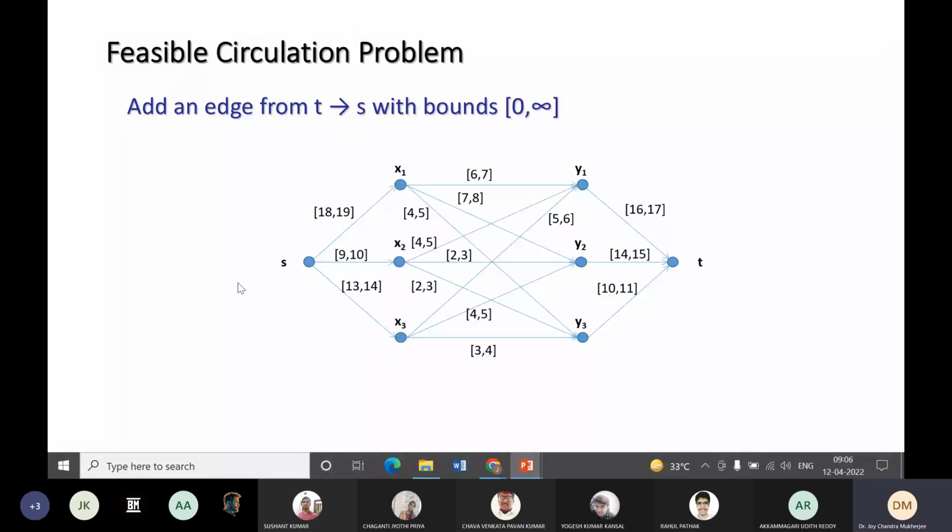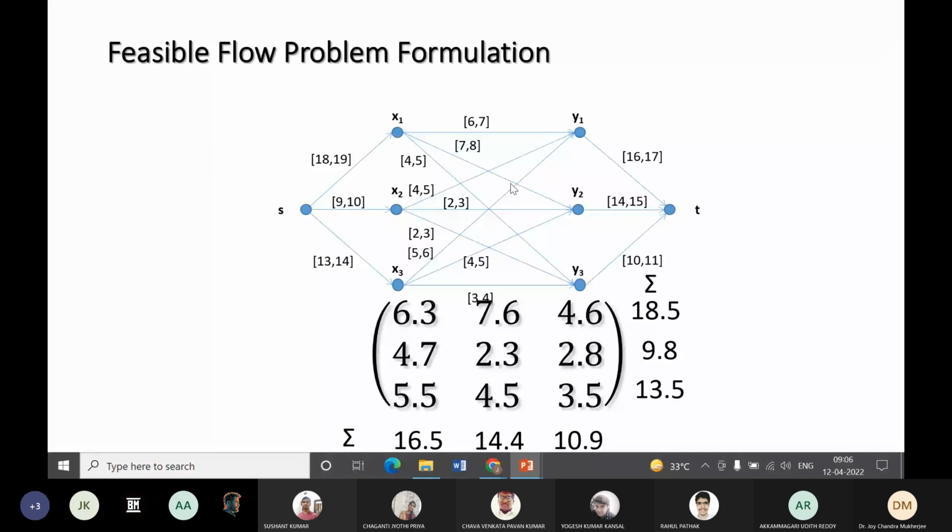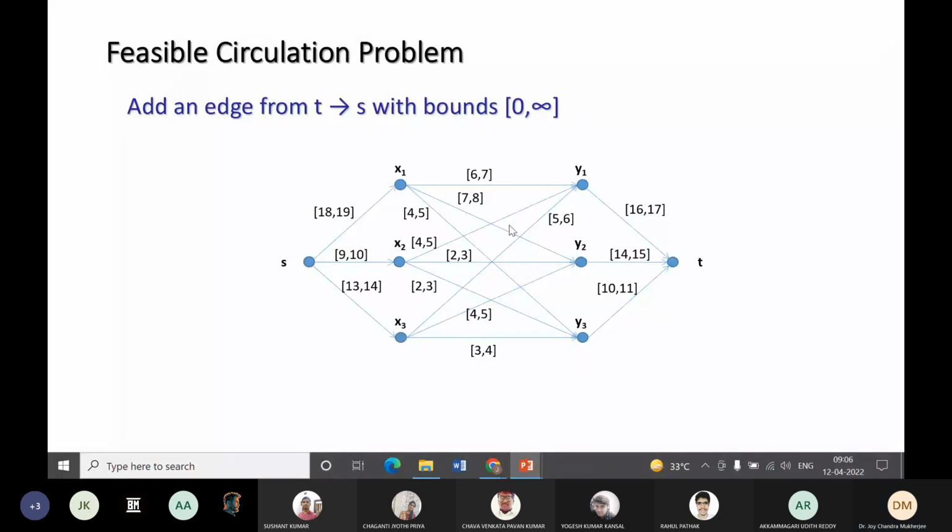Now we have converted it to a feasible flow problem. Then we will convert it to a feasible circulation problem. To do that, the procedure is from T to S, we add another edge whose lower bound is 0 and upper bound is infinity. That makes it a circulation problem.